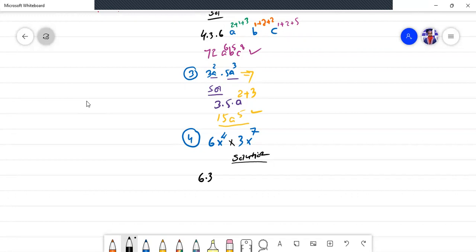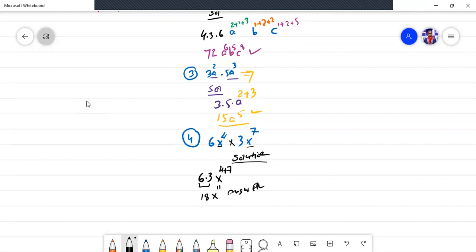So 6 times 3. Now observe that we have the same letter available in both parts. So we will take out x as a common, then we will add their powers, 4 plus 7. Now multiply 6 times 3, it will become 18. Then 18x raised to power 11. Good, excellent. This is your answer.